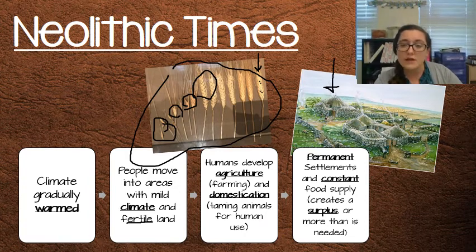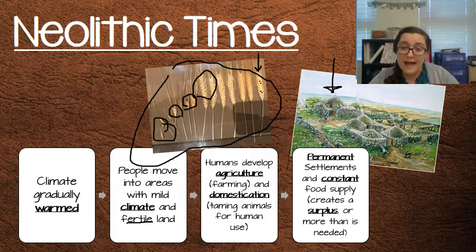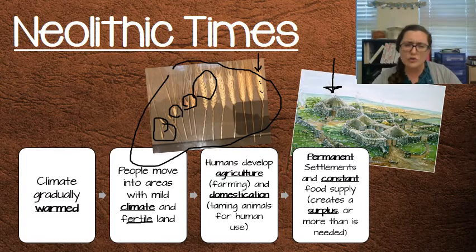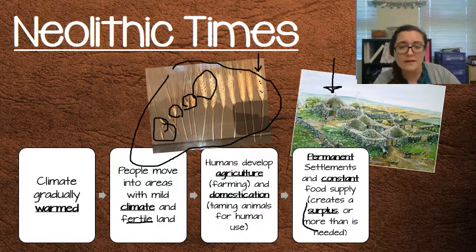We see villages with houses that have foundations made of stone. We see artifacts that show that people have been there for a long time and that they're using the land, they're cultivating it. And because we have a surplus of food, more than we need, we can feed more people.